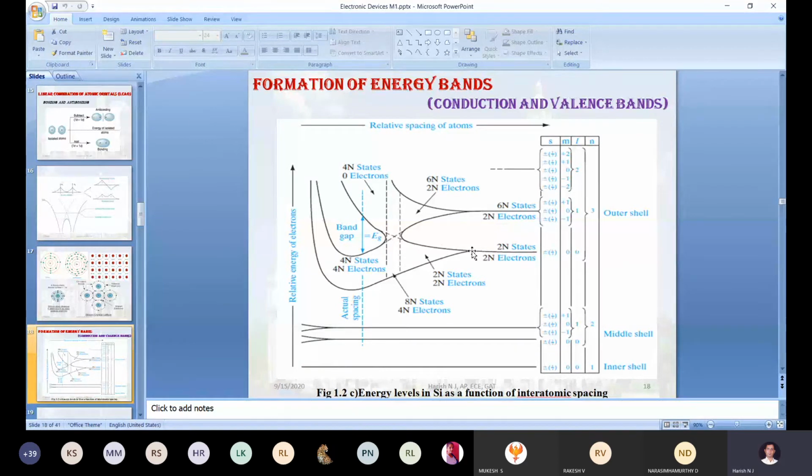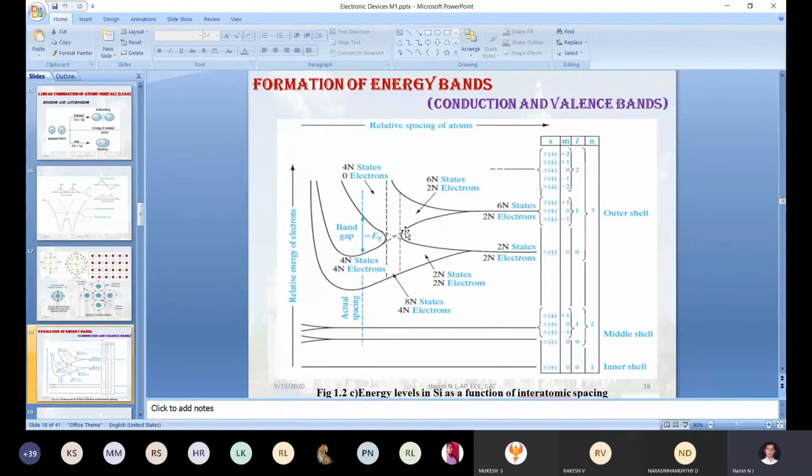Now just check out the branches, correct? Here 3s and 3p start combining and forming a new band. That process is called orbital hybridization. I hope you are aware, as we discussed this in the prerequisite.